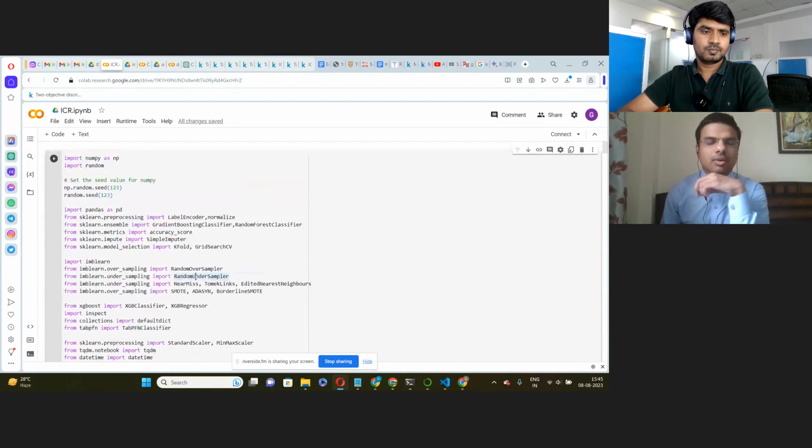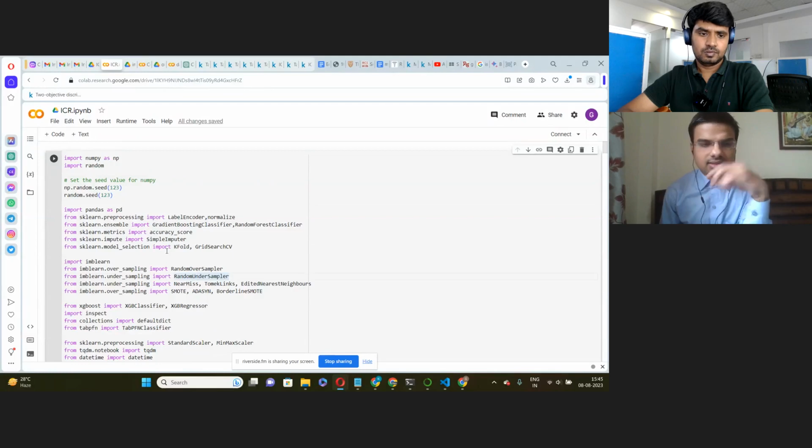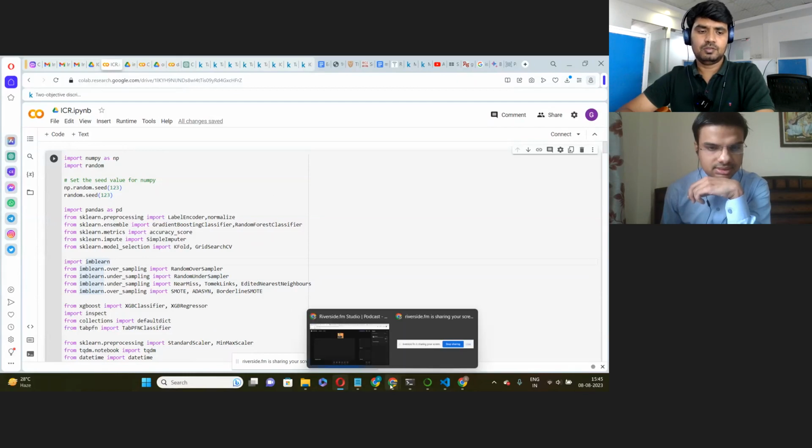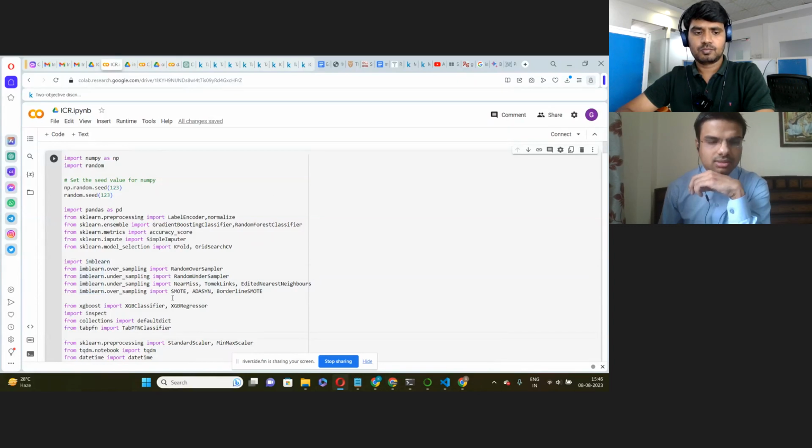The problem statement is not in this notebook, but the problem statement is that we have to identify whether people have age-related diseases or not. There are three types of diseases, which are labeled as one, and there is a zero label which means that no disease is present. And then these are the libraries. Yeah, I got it. So basically we have to classify those diseases, right? Yes, sir.